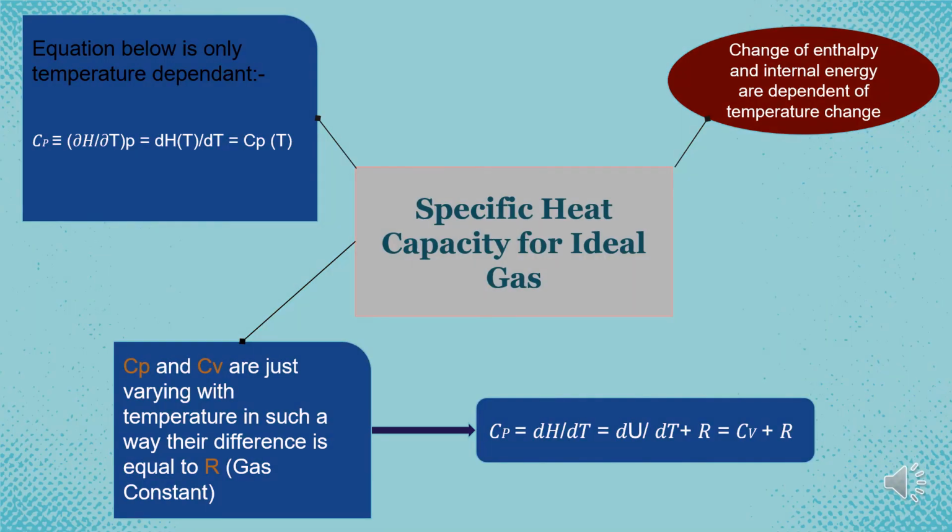The next slide is about the specific heat capacity for ideal gas. The change of enthalpy and internal energy depends on temperature change. Cp and Cv change with temperature, where the difference equals R, the gas constant. The formula is Cp equals dH divided by dT, which also equals dU divided by dT plus the gas constant R, which equals Cv plus R. Next, the temperature dependent equation is Cp equals dH divided by dT at constant pressure.